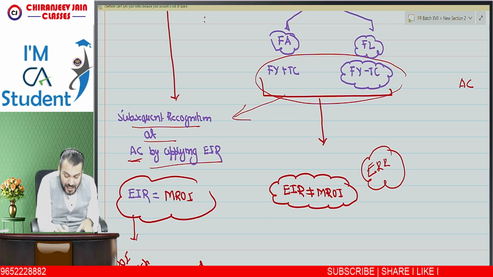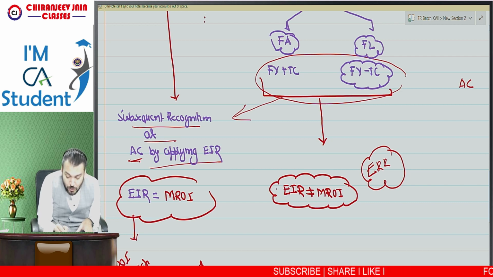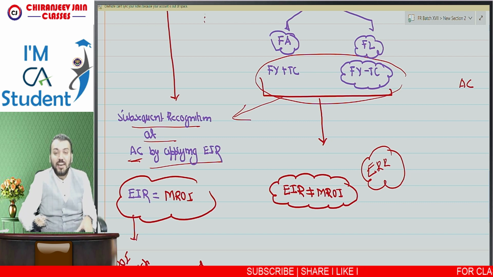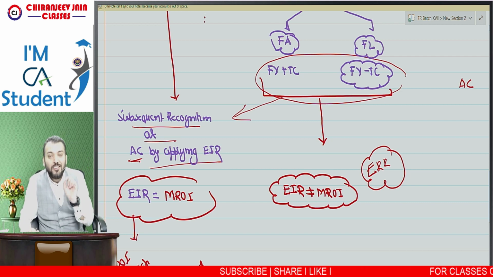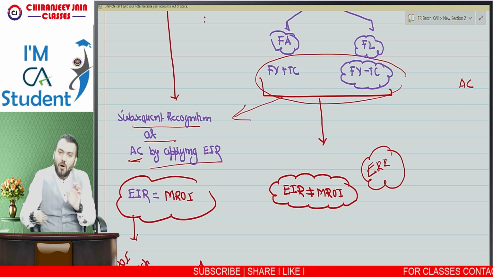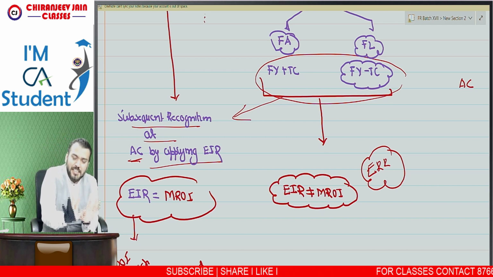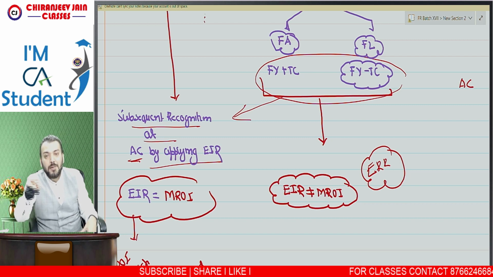So in this case we are calculating the EIR, and the EIR will not be equal to the market rate of interest. I hope you are understanding. So can I conclude in this way? What conclusion are we drawing? That interest expense and interest income will always be calculated by applying the EIR.